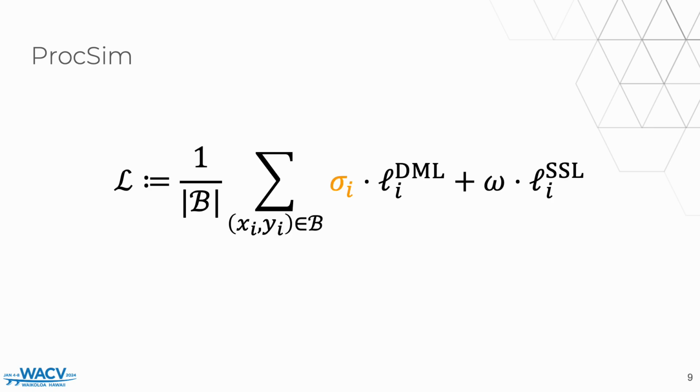And we finally reach the full loss of ProcSim, which has the confidence that we computed before, scaling the DML loss, which uses labels to learn similarities. The confidence score is used as a constant, meaning that the loss is not propagated back to proxies. Finally, we include a self-supervised loss term with regularization parameter omega.